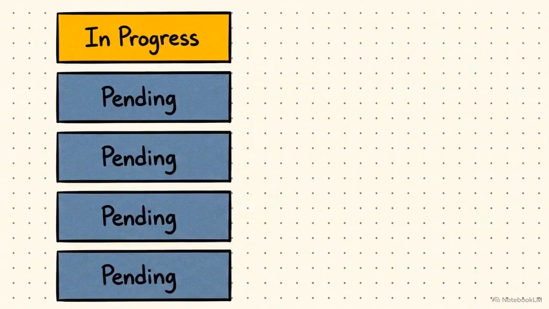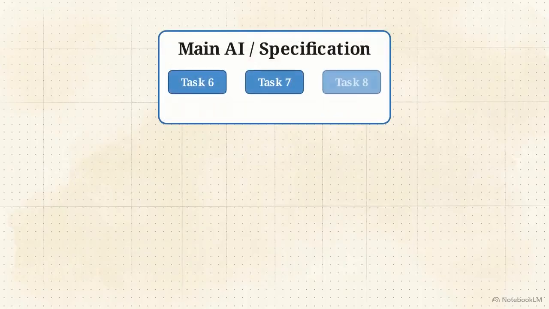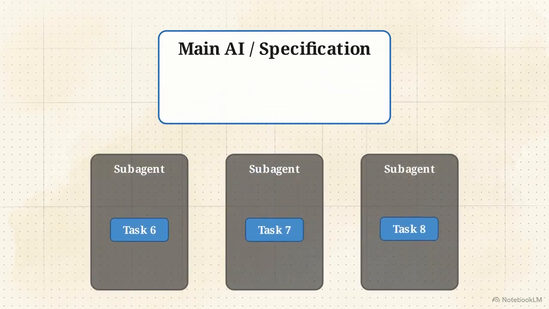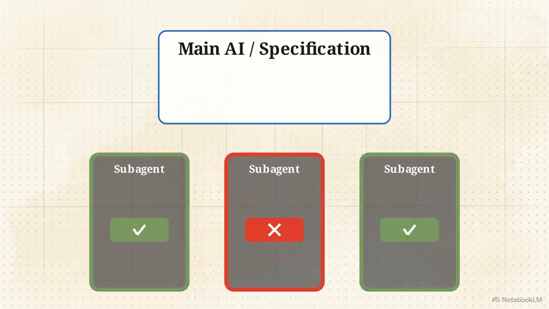Only then do you reach Phase 4, task-based implementation. The finalized specification is extracted into a rigid checklist of atomic, sequential tasks. Here, context isolation is critical. The main AI orchestrates the checklist, but it delegates each task to a fresh, memory-less subagent. If a subagent makes an error on task 7, it is contained. It cannot pollute the logic of task 8.